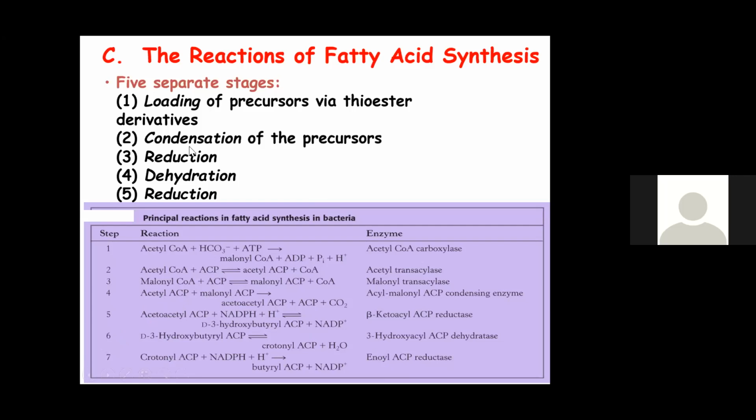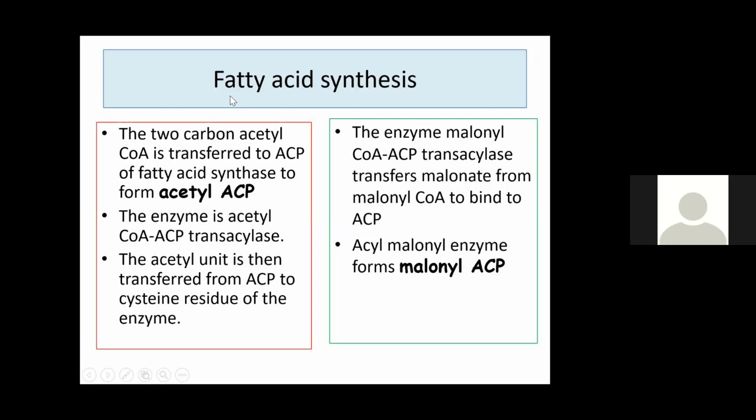You are seeing the first reaction is condensation. Next is the first reduction, then dehydration, then the second reduction. Now coming to them one by one, again in detail. The 2-carbon acetyl-CoA is transferred to the acyl carrier protein of fatty acid synthase to form acetyl ACP. The enzyme is acetyl-CoA transacylase, one enzyme present in the condensing unit. Now that acetyl unit is then transferred from acyl carrier protein to the cysteine residue of the condensing enzyme, which you have seen in the figure.